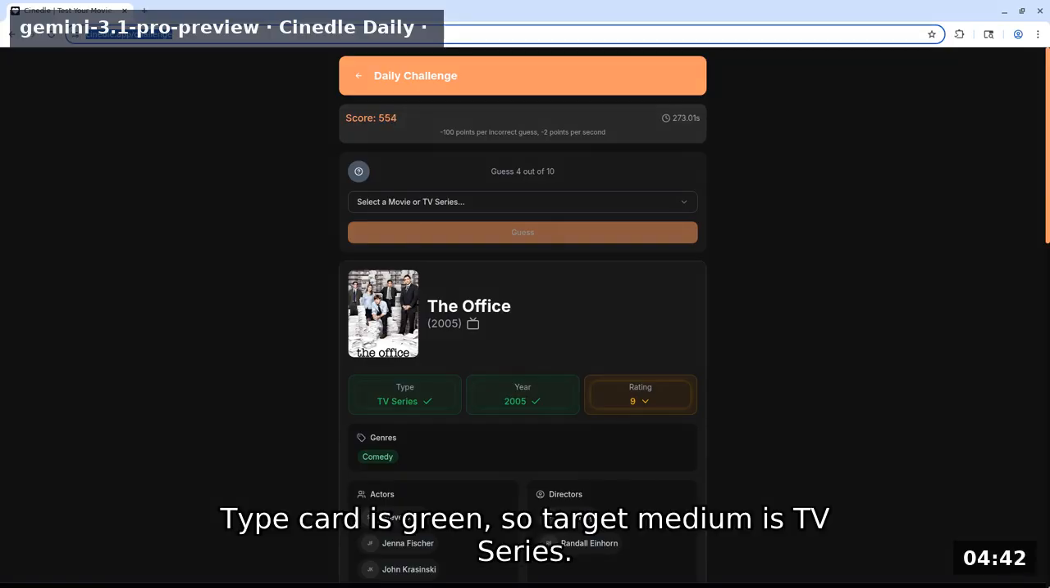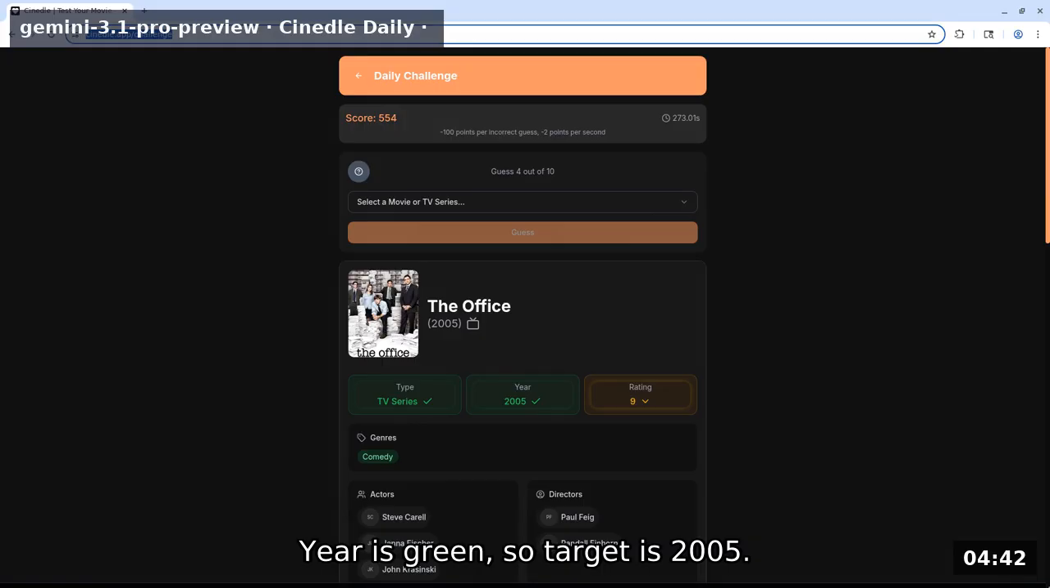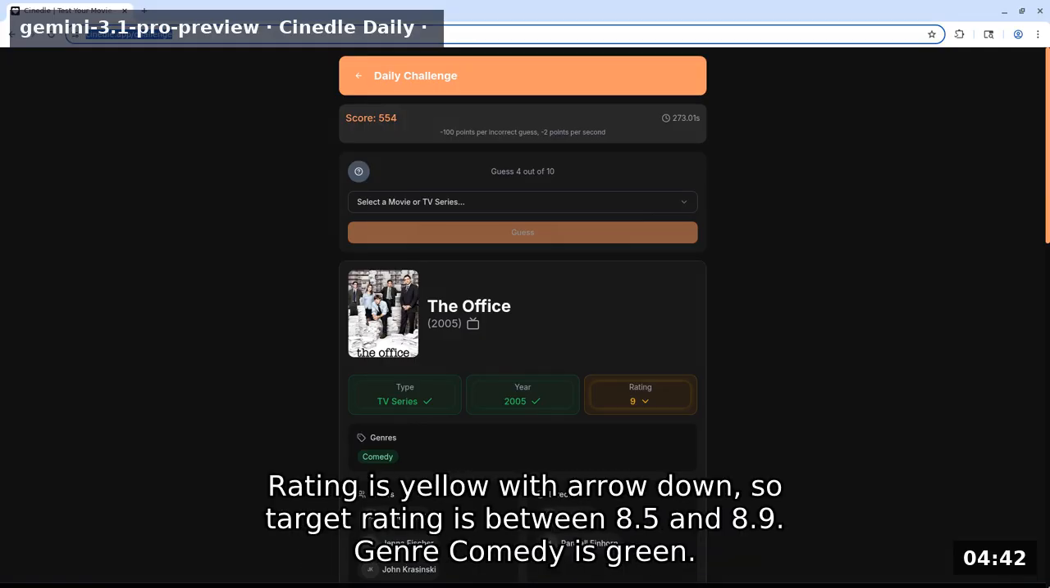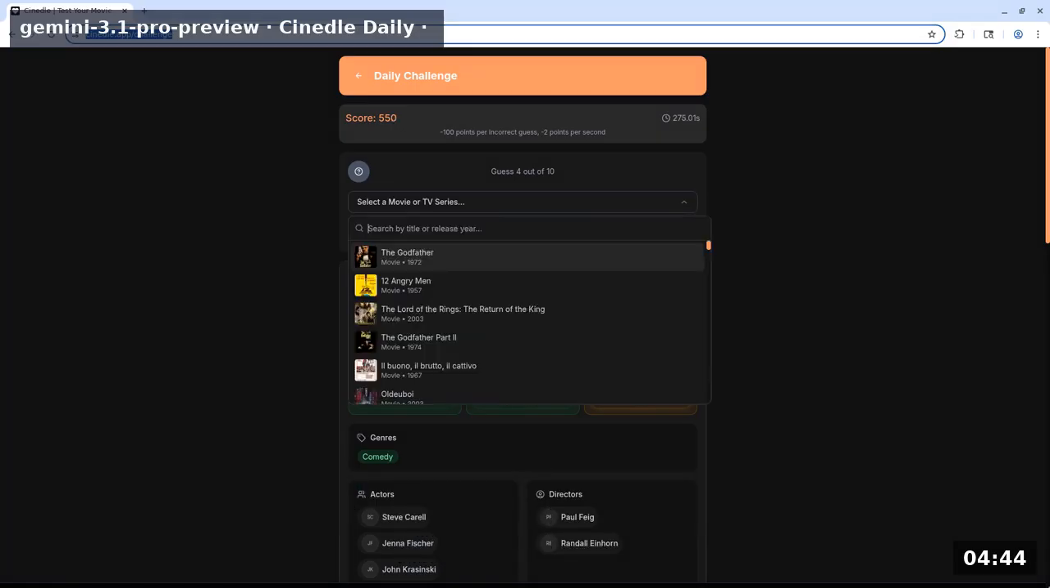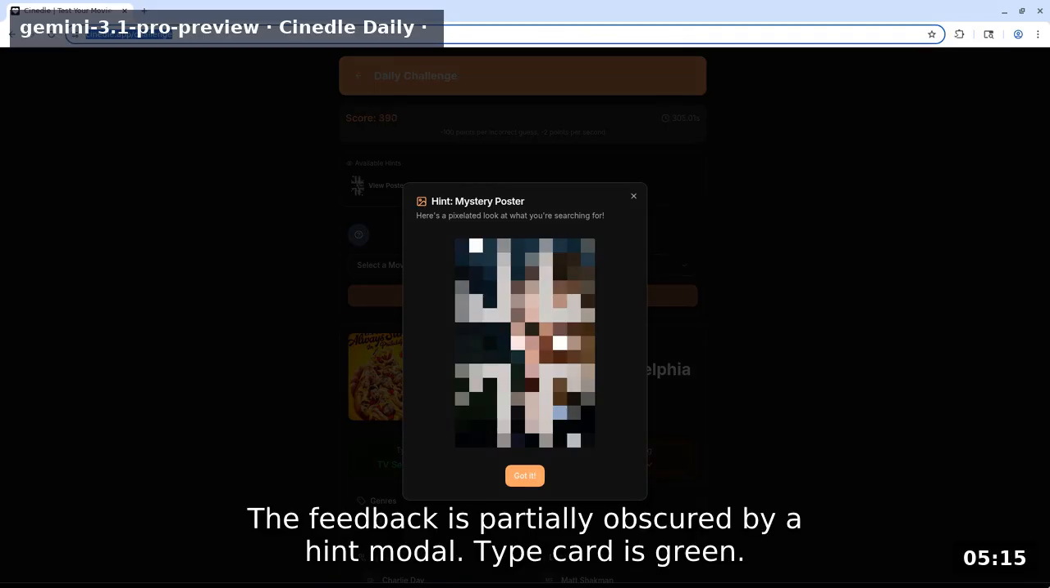Type card is green, so target medium is TV series. Year is green, so target is 2005. Rating is yellow with arrow down, so target rating is between 8.5 and 8.9. Genre comedy is green. I will guess It's Always Sunny in Philadelphia, a 2005 comedy TV series with an 8.8 rating. The feedback is partially obscured by a hint modal.